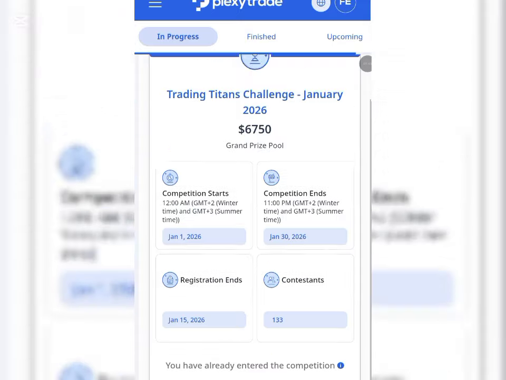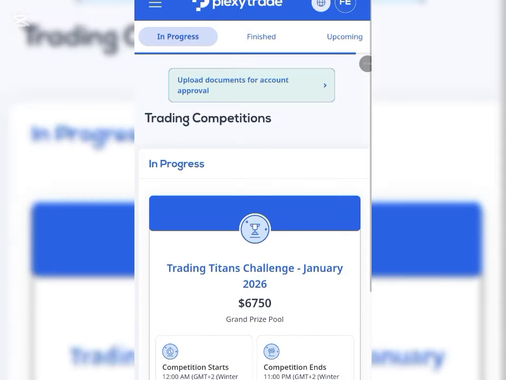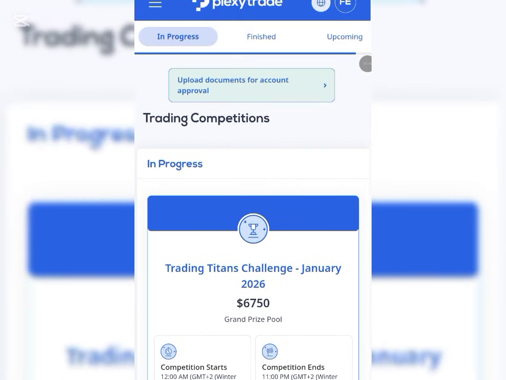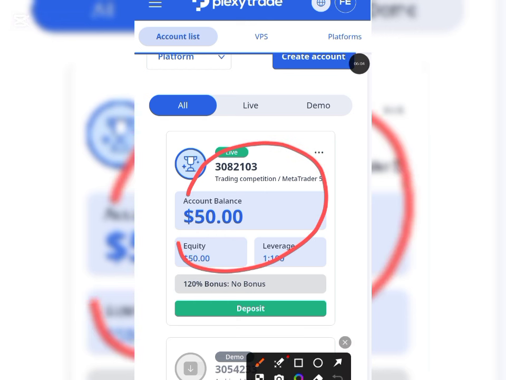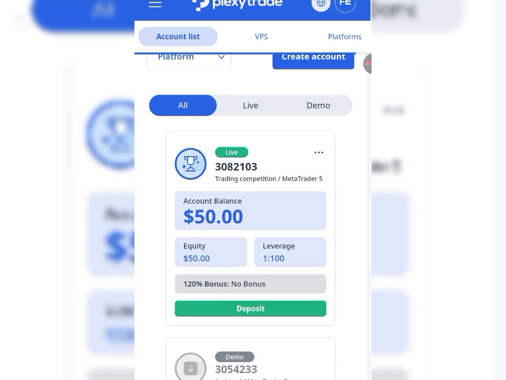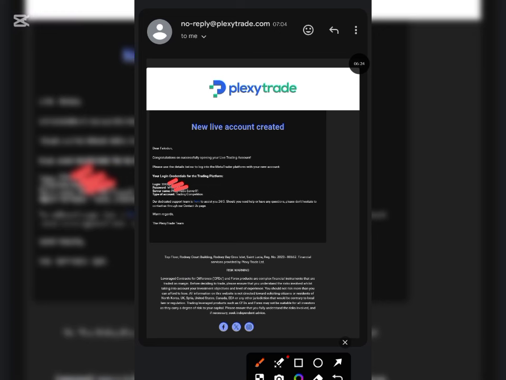So now, how do we get our account details for the trade? The account has been credited with the $50 no deposit bonus that we can use to start trading with. This is our account right here. So now, how do we get our login details? For you to get the details that you're using to trade in your MetaTrader 5, all you have to do is go to your email, and you would have gotten the message that the broker sent to you. That is what you'll be using to trade.